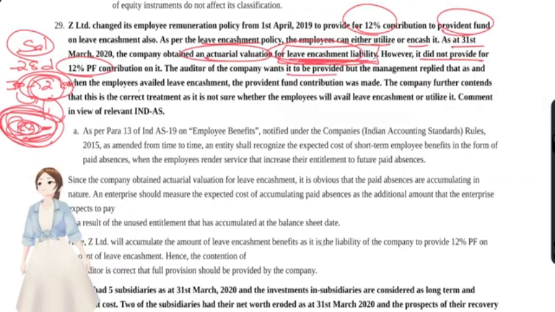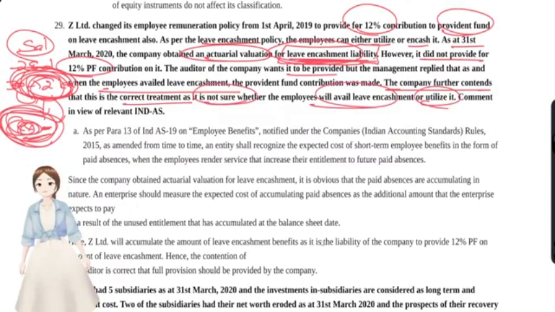But the management replied, what if the employee avails the leave encashment? That is, what if the employee takes the leaves, the worked leaves, in the next month? The management's doubt was that. The company further contends that the correct treatment is, since it is not sure whether the employees will avail the leave encashment or utilize it, this is actually a contingent liability.